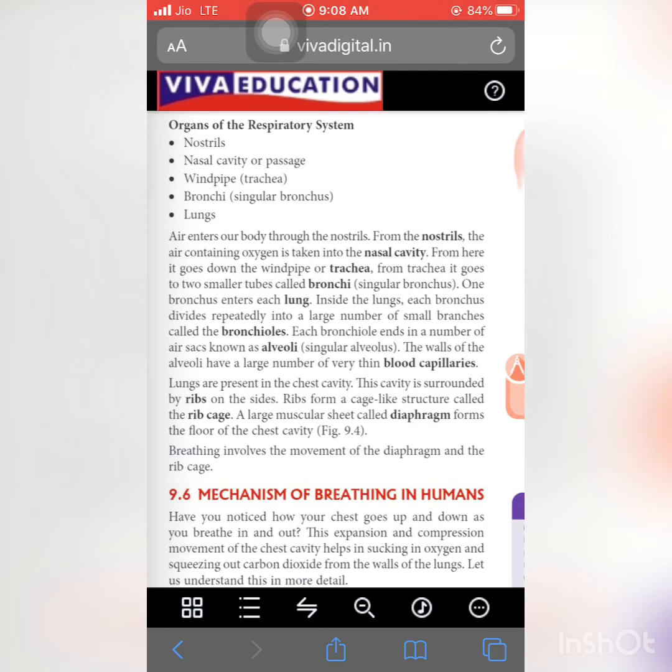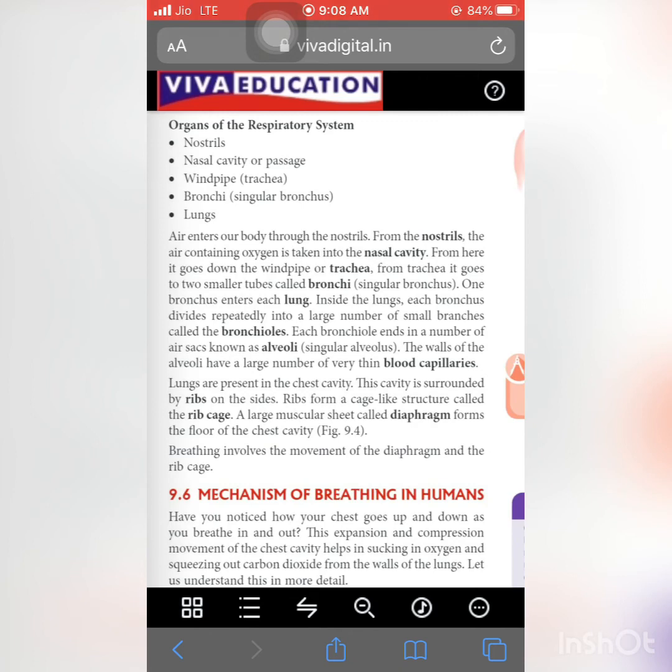Means the windpipe or trachea, going further, divides into two small tubes. Okay, and those small tubes are known as bronchi, and these branches enter individually into the two lungs. Okay, inside the lungs, each bronchus is further divided into a large number of small branches, that are known as bronchioles, and each bronchiole ends with a number of alveoli.